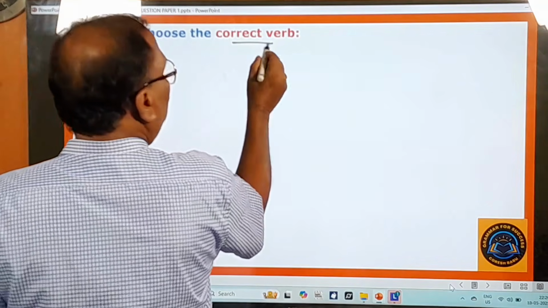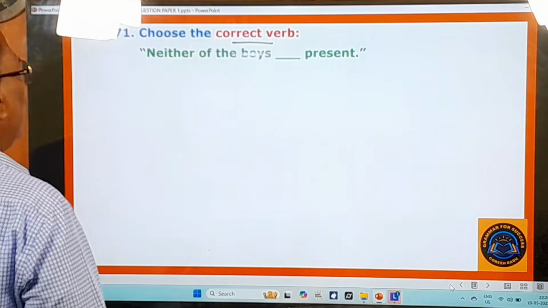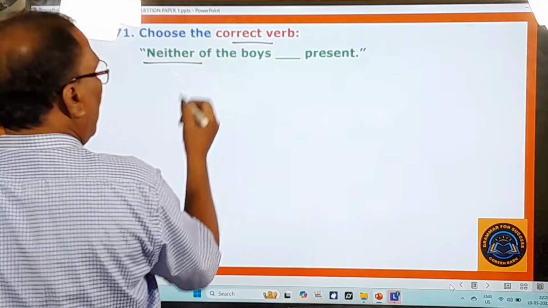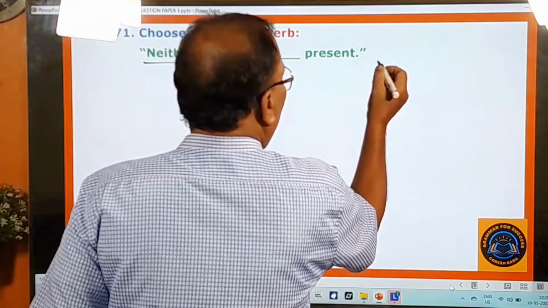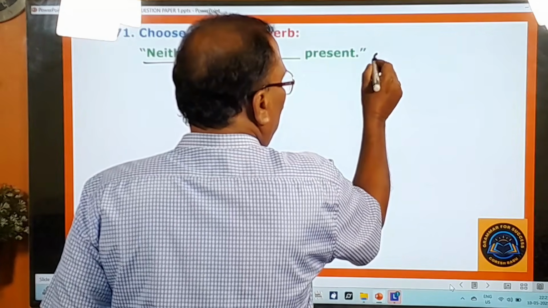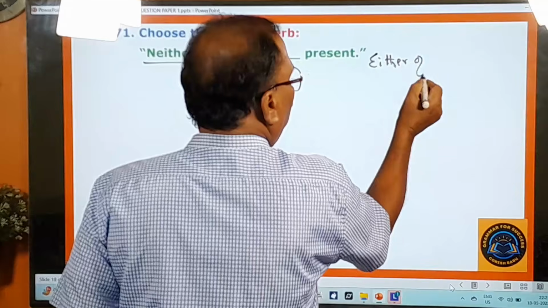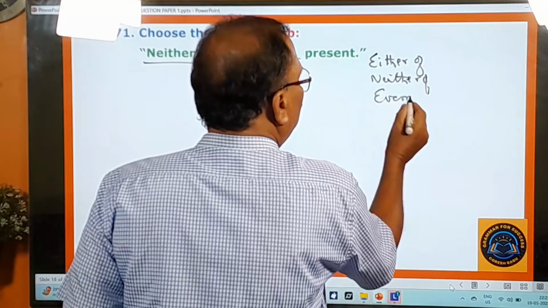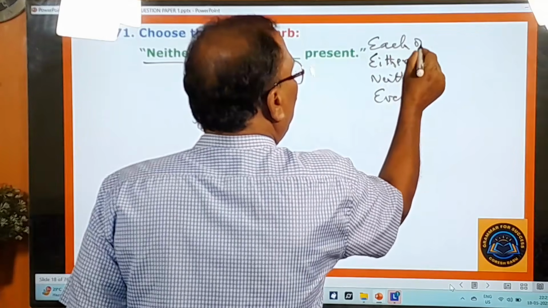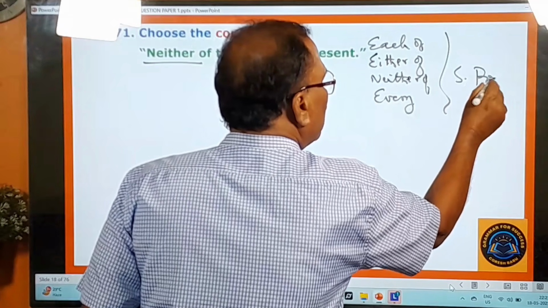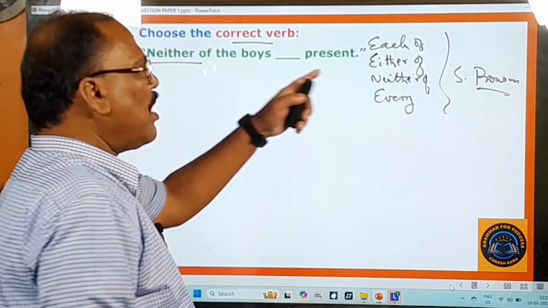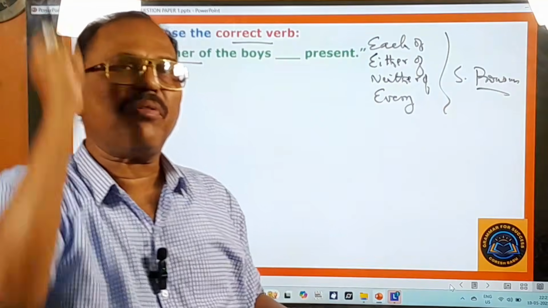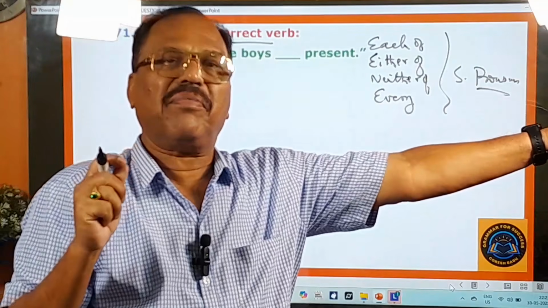71st question. Choose the correct verb. What is the sentence given here? Neither of the boys dash present. So here remember about this neither of. There are some pronouns like either of, neither of, every, each of. So these are all singular pronouns. Each of, either of, neither of, every. So these are all what? Singular pronouns. Singular pronouns always take singular helping verb after them.